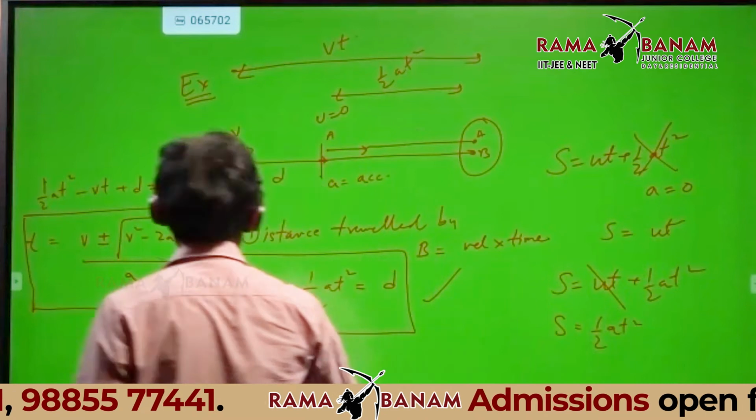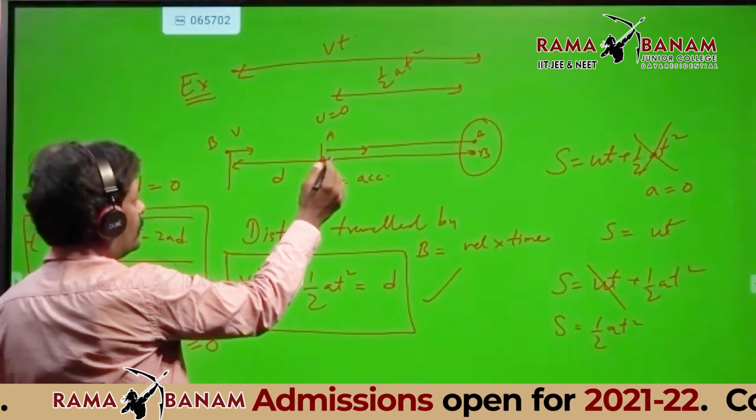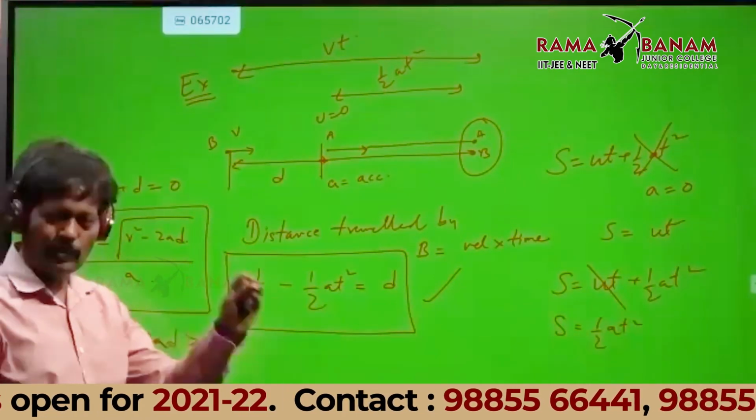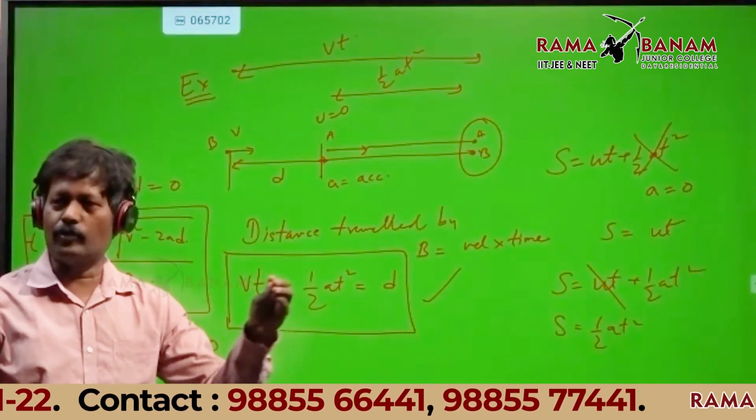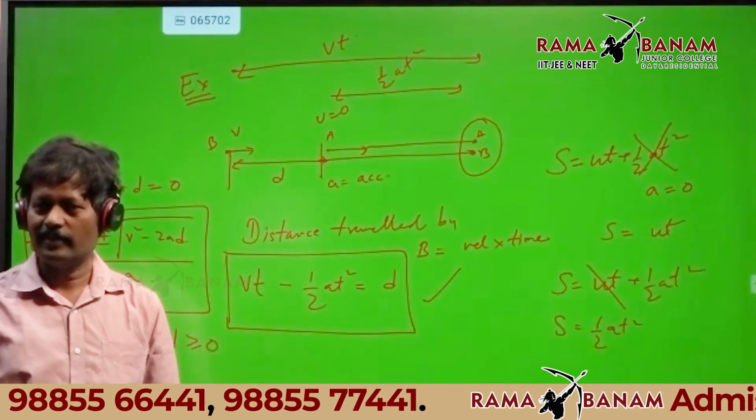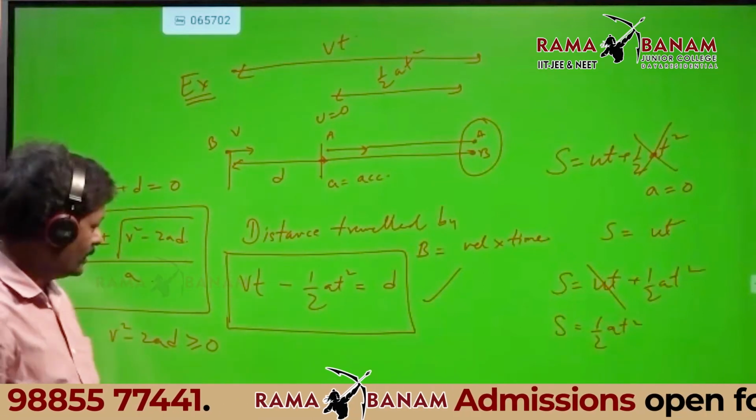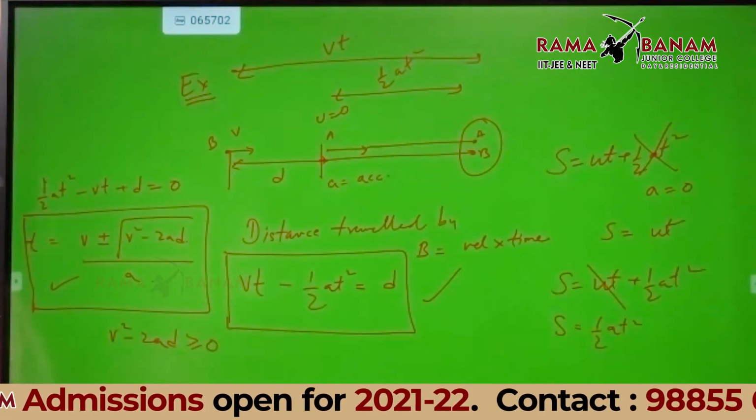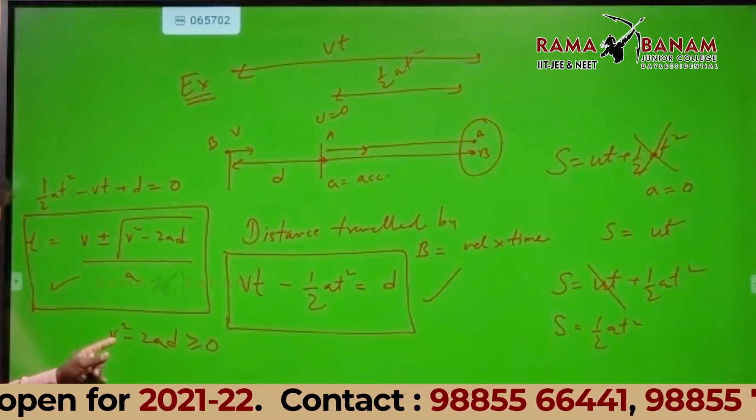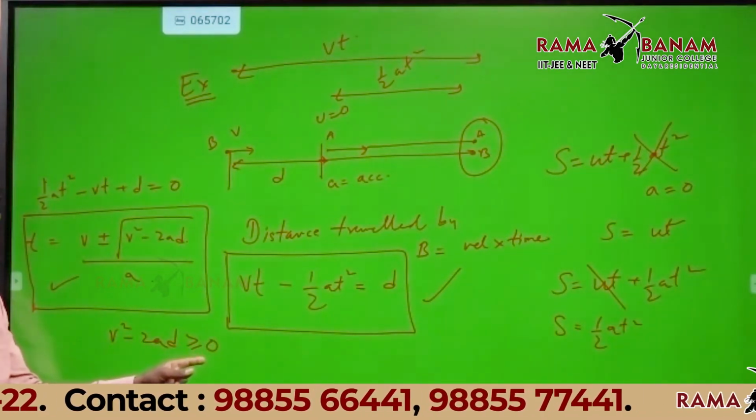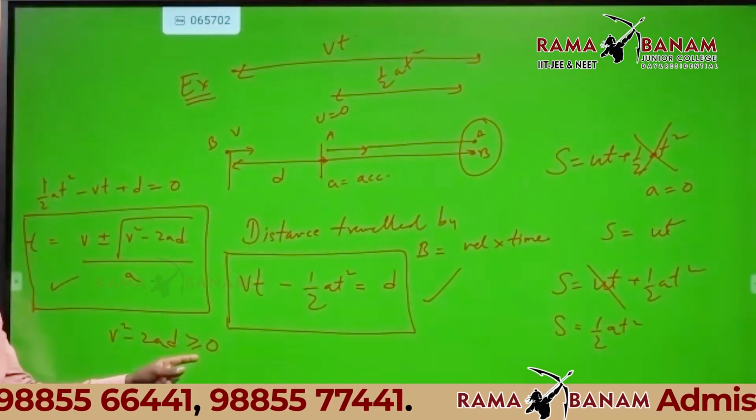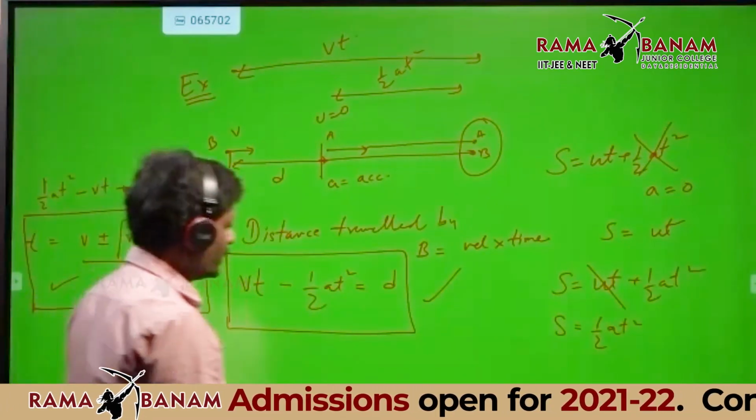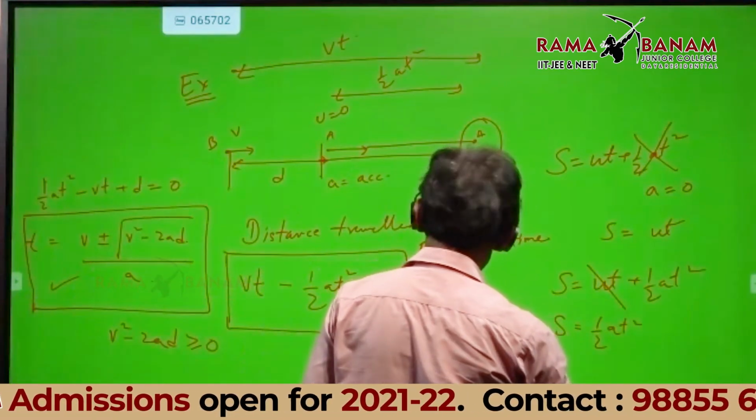Once again, there are two cars, A and B. To find where they both meet, that is the time after which they are going to meet. I am going to find out the time after which they are going to meet. That is what we are finding out. But the condition is v square minus 2ad should be greater than or equal to 0. Discriminant cannot be negative. So v square minus 2ad. I'll go to the next one.